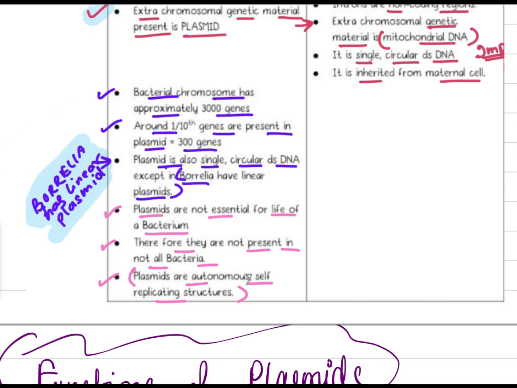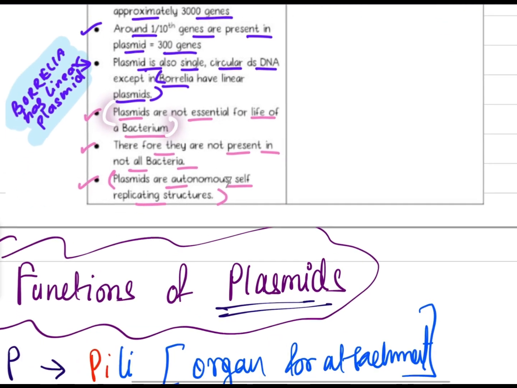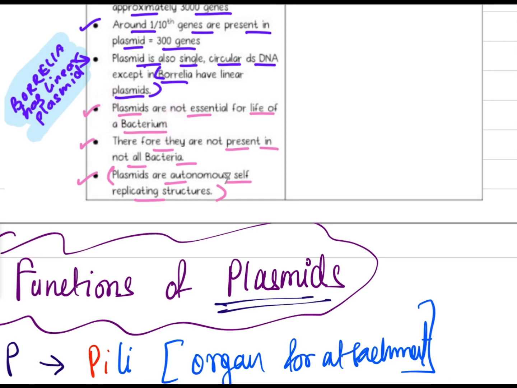Plasmids are not essential for the life of a bacterium. For bacteria, meaning prokaryotes, they are not important for life, unlike for our body, where heart, liver, kidney, brain are all essential. Without these we cannot live. But plasmids are not essential, though they are beneficial.